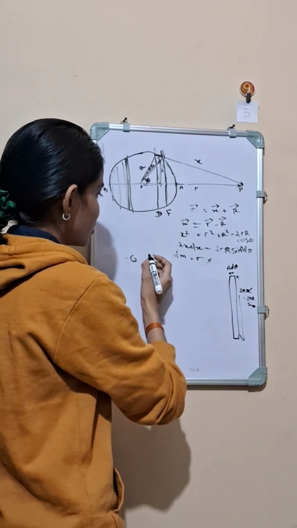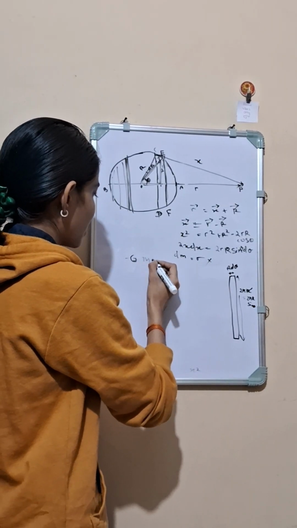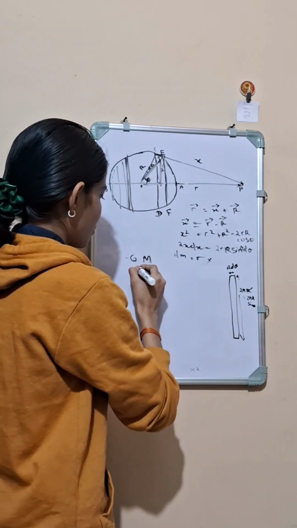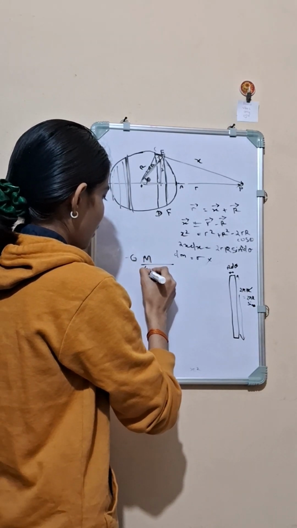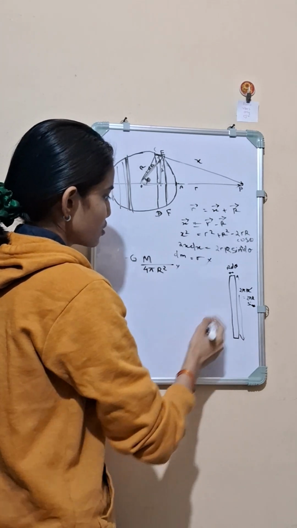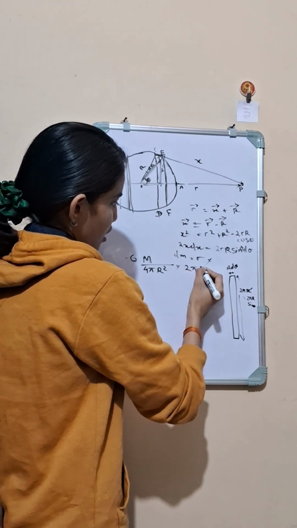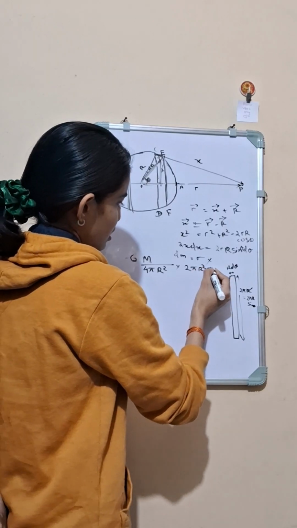So putting all the values into the equation, we get mass by 4 pi R square into the area 2 pi r square sin theta d theta.